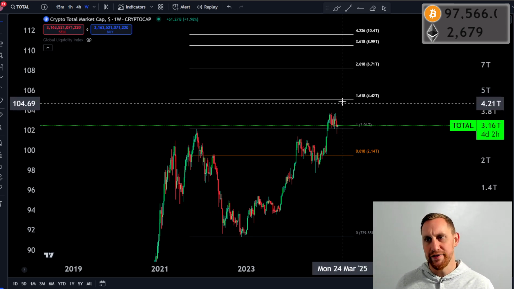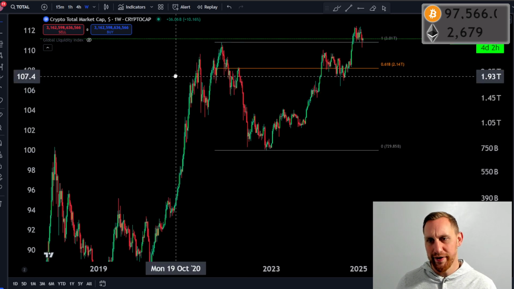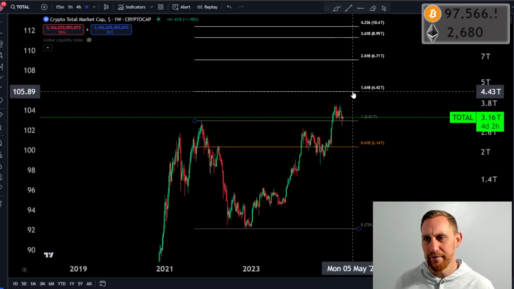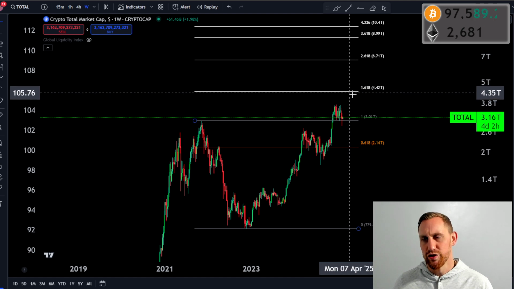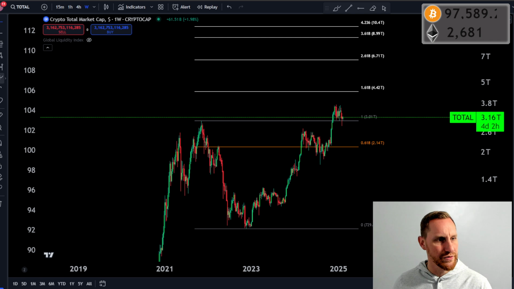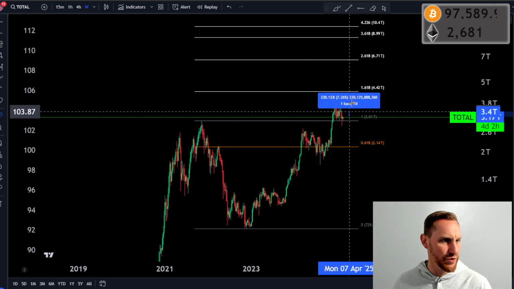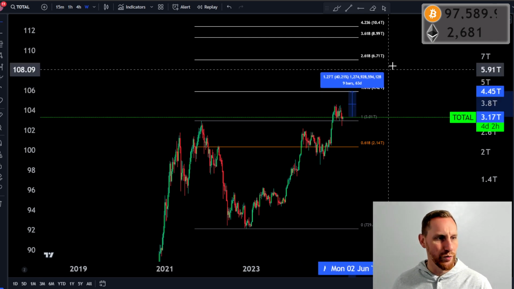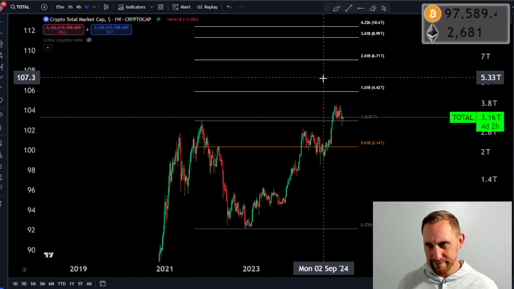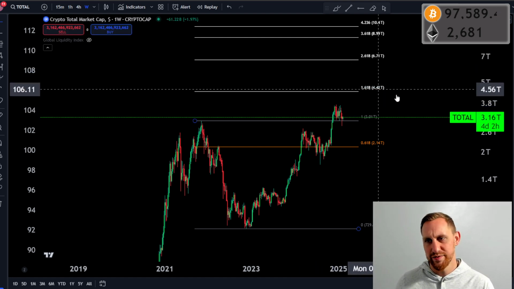So could the next move be, if we're going to continue the 4-year cycles and go along the patterns of the fib of last cycle, could the 1618 Fibonacci level be the next point we go to, which approximately from here, total market cap would rise about 40%, right? And obviously if total market cap goes up, most of that's probably going to be Bitcoin, because Bitcoin is the majority of the crypto total market cap, right? It's like 60% of the crypto total market cap. About a 40% move to the 1618 Fibonacci.